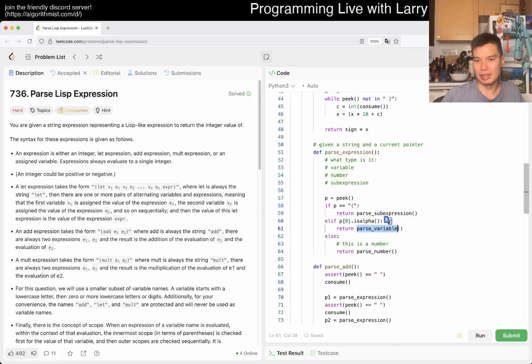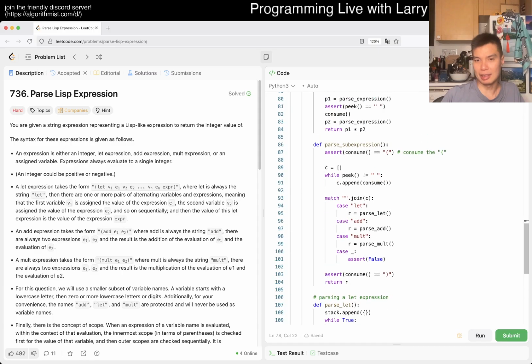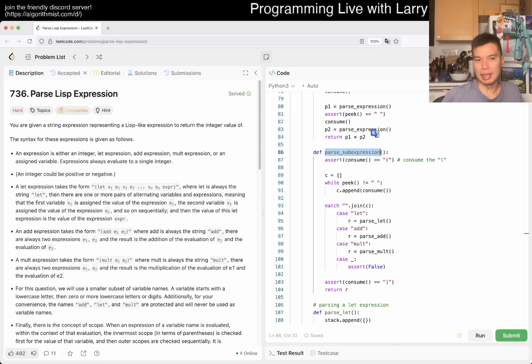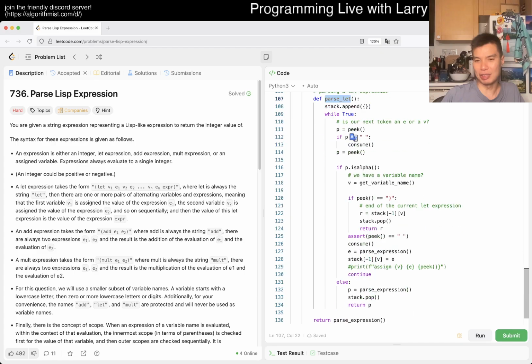It could be a variable, it could be a number, and then we have parse add, which makes it easier because now we just parse the left side, right side, add them; left side, right side, multiply them, right? You saw how I did it, in a couple of minutes and just testing. And then sub expression is the tricky part, because you have a parent expression, if you want to call it that. So you have the left paren, right paren, parse let, add, multi, and parse let is definitely the trickiest part due to the variable number of names.